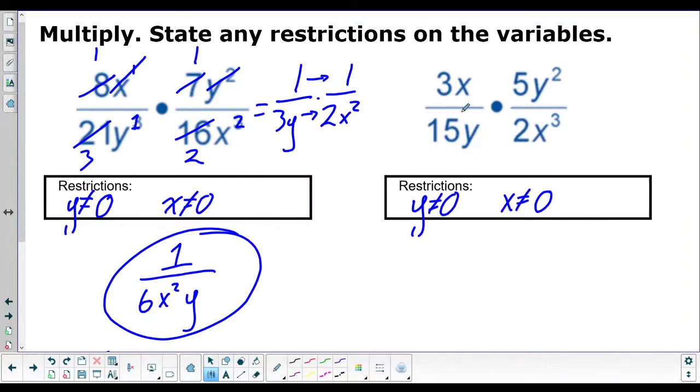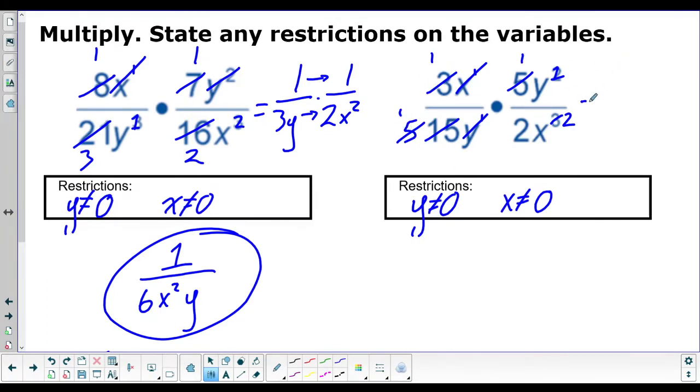So let's see. Is there anything we can reduce? Well, this 1x can cancel one of these x's. So these cancel, and we have 2 left here. This 1y can cancel one of these y's. So now we're at 1. And then some numbers can reduce with 15. So 3 goes into 15. 3 goes into 3 one time. 3 goes into 15 5 times. Oh, look, 5 reduces with 5. 5 goes into 5 one time, and 5 goes into 5 one more time.